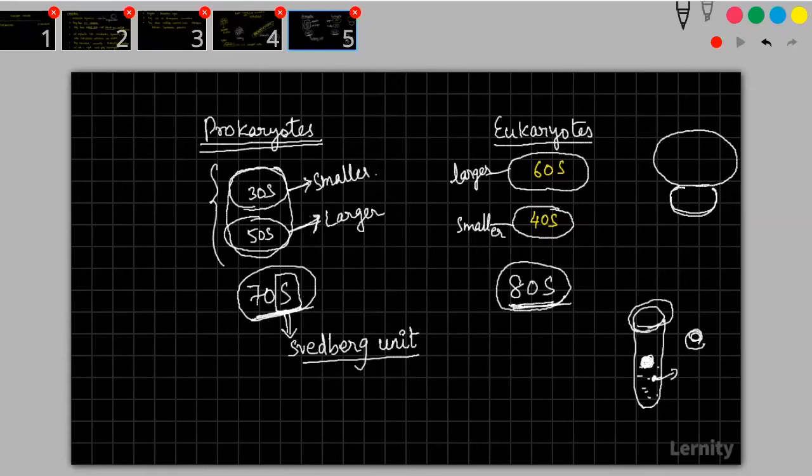Which means it is not an addition problem. This is just indicative of the speed at which it is separated. This Svedberg unit is indicative of the speed at which something is getting isolated.